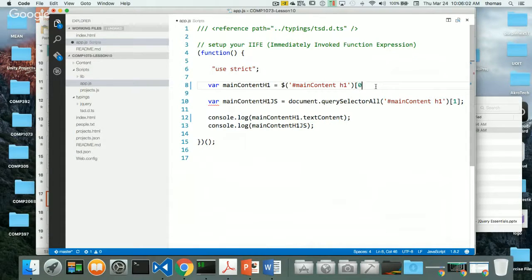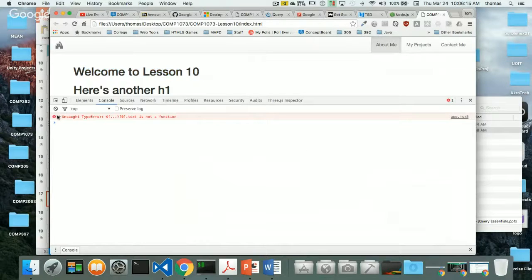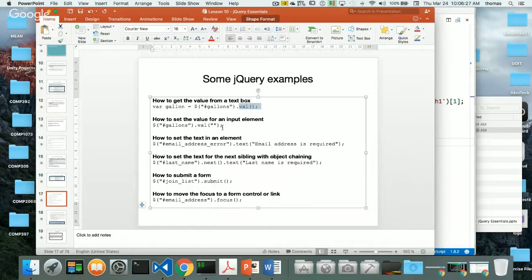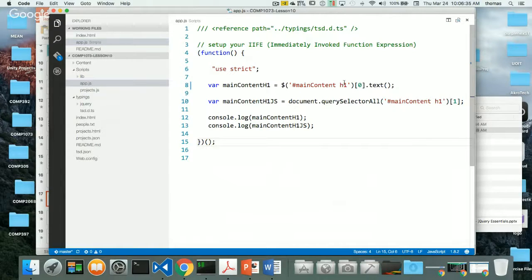What if I went to this, content of this? Can I do that? And let's take this away, see what that is, save and refresh. Do I get an error again? I do. An error because it says text is not a function. Text is not a function of the 0. Even though in my content here, take a look, in my PowerPoint, it says you can use text to set an element. Well, if text sets an element, how come I can't do that? How come I can't set the element?